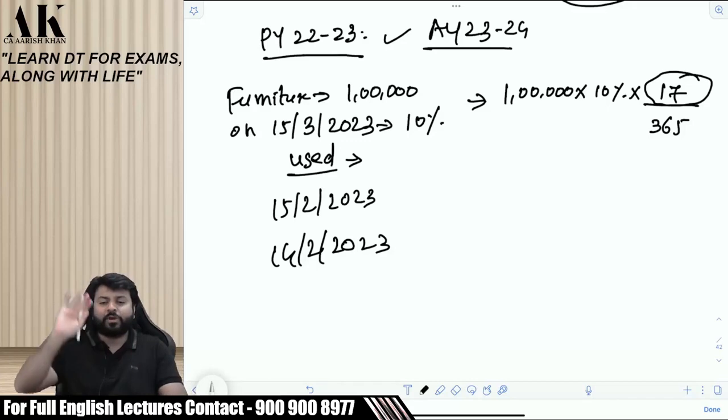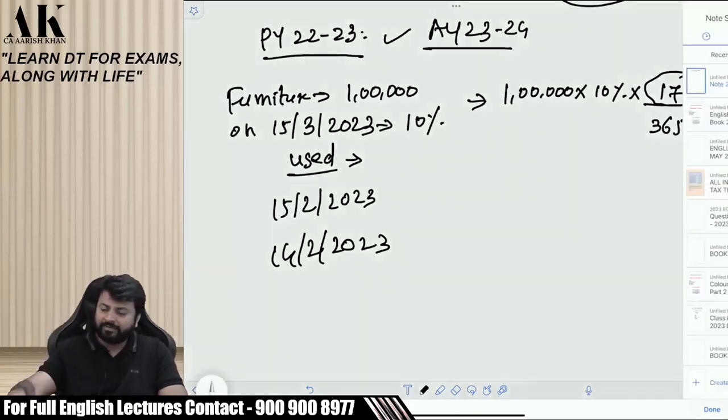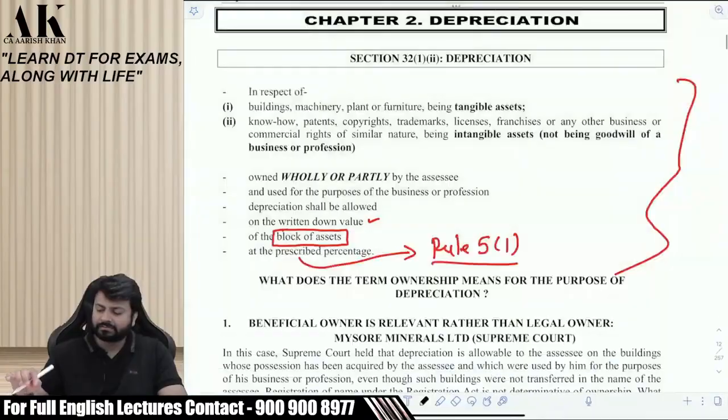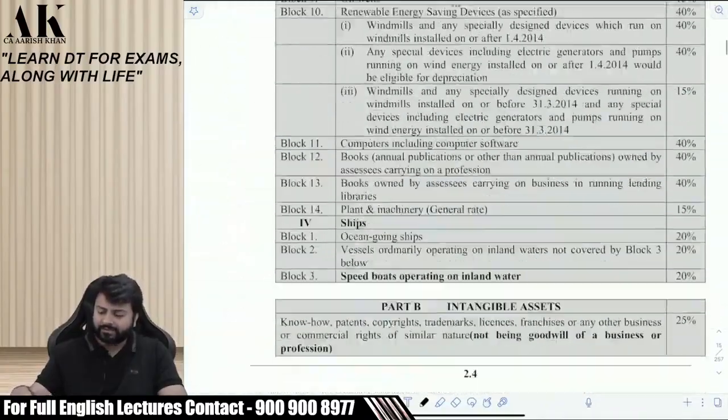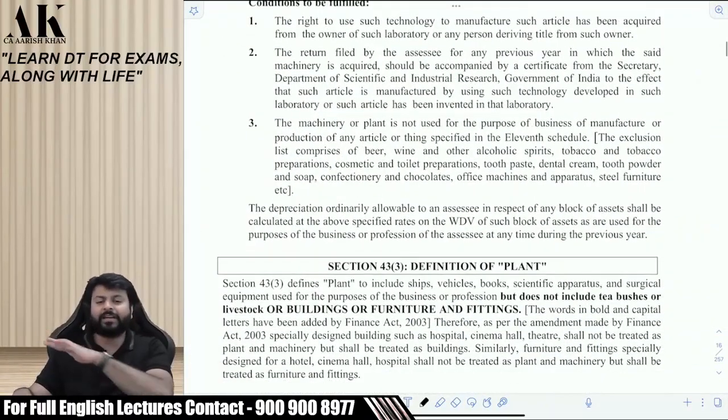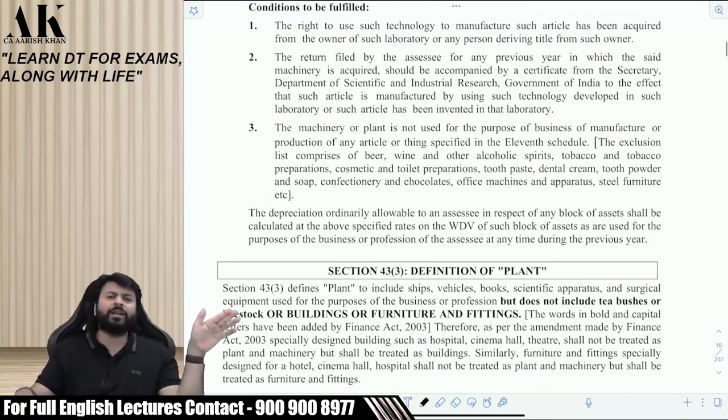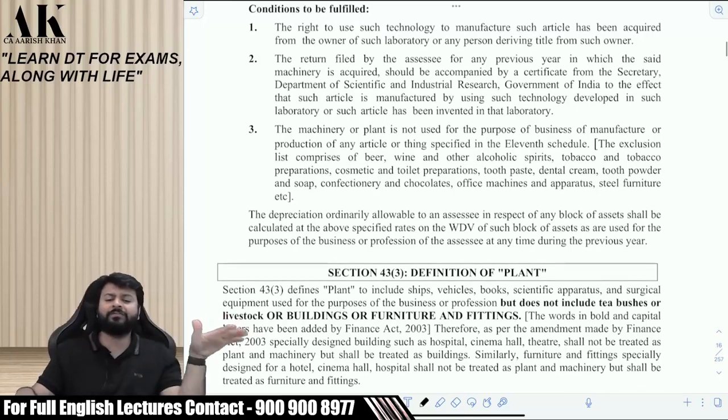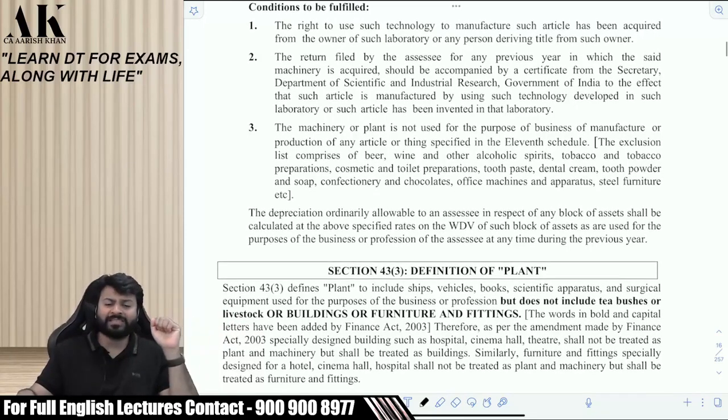So for that purpose, you have learned in IPCC that if the asset is used for less than 180 days, take half. Do you remember that? Even if you don't remember, I'll show you the provision now. If the asset is used for less than 180 days, take the depreciation rate half. 40% will become 20%, 20 will become 10, 15 will become 7.5, 10 will become 5, 5 will become 2.5, 25 will become 12.5, right?